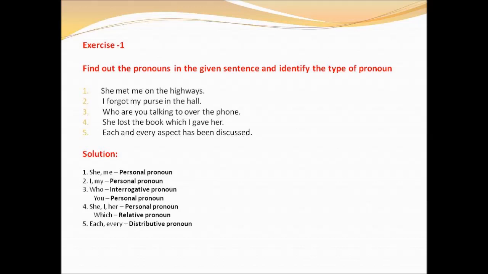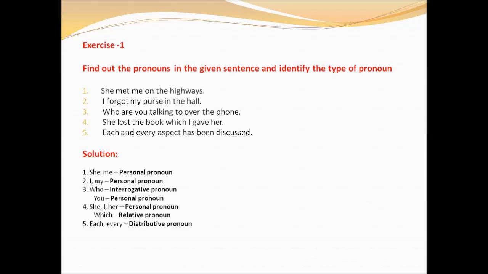Look at the fourth sentence. She lost the book which I gave her. Here, which is the pronoun? She, I, and her. All these are personal pronouns, and which. Here which is used in the middle of the sentence and it is used to join two sentences. So it is a relative pronoun.